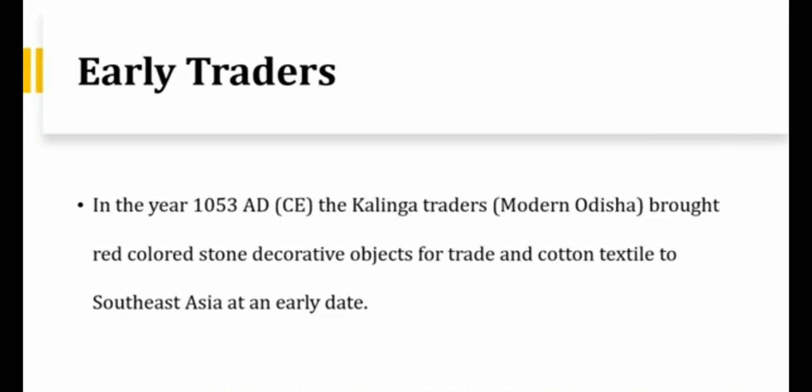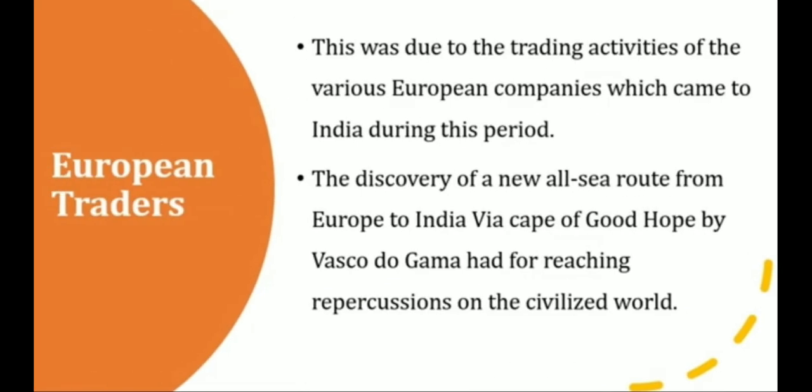Next one, early traders. What do you know about these early traders? In 1053, a red colored stone was formed by Kalinga traders for trade, and also cotton textile to Southeast Asia. Okay. Next one, European traders.